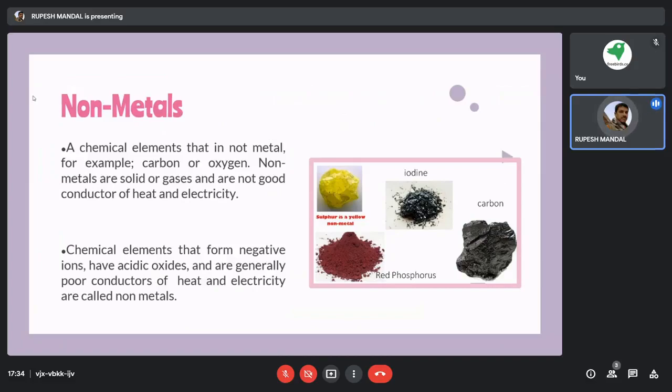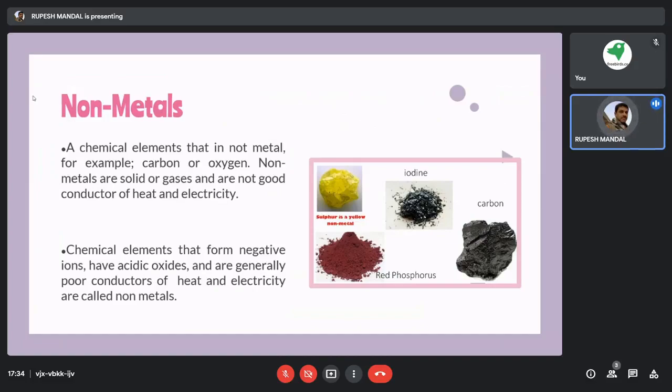All the gases we have, oxygen, carbon dioxide, nitrogen, come under non-metals. Then we have solid substances like wood and plastics, which are definitely solid, but they do not show electrical or thermal conductivity, so those properties are not shown by non-metals.